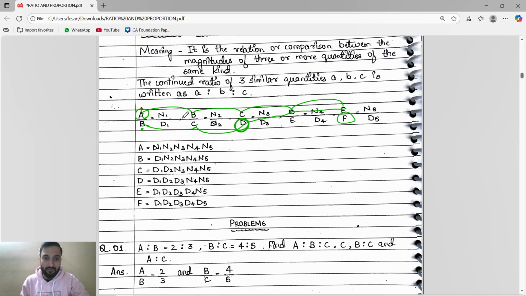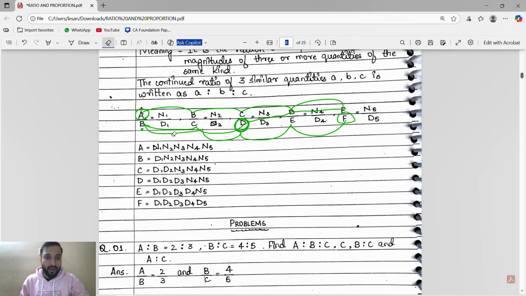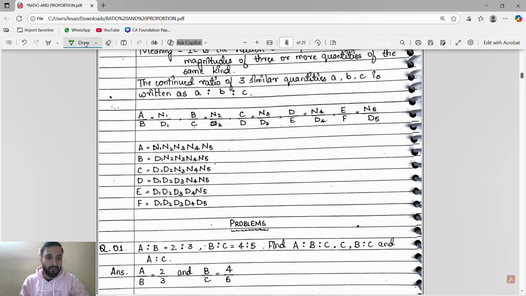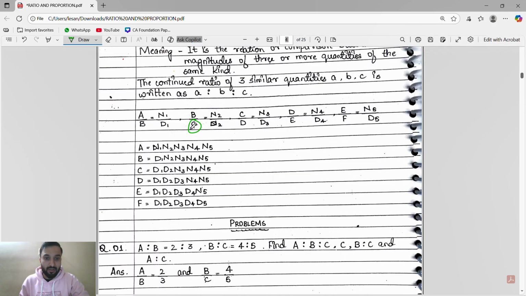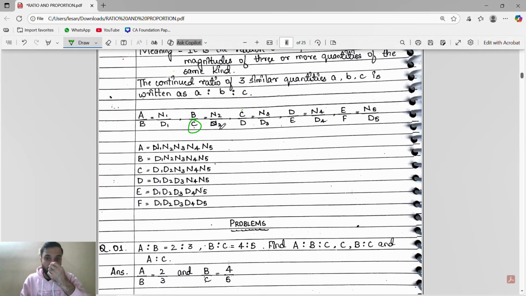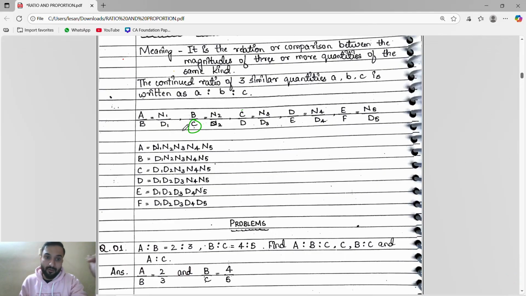If you have to find for F, F is in the denominator, we'll start from denominator. B to C, C to D, D to E, E to F. Now in the numerator we don't have F, so we'll not go to F. Okay, so why would we move to F if the same value is not present in the numerator? Like suppose if we have to find for C, so we'll see where the C is. I know C is in the numerator also, but before the numerator, the C is coming from the denominator, so we will start from denominator.